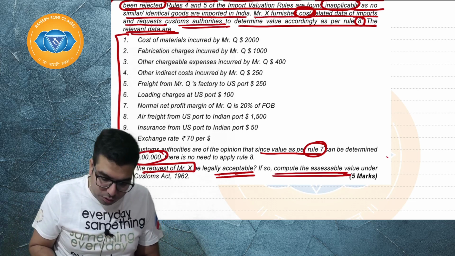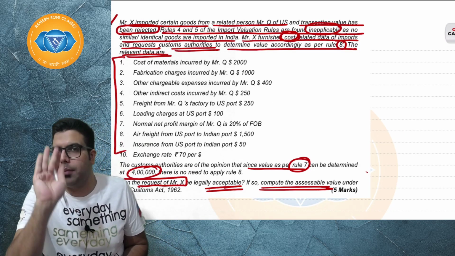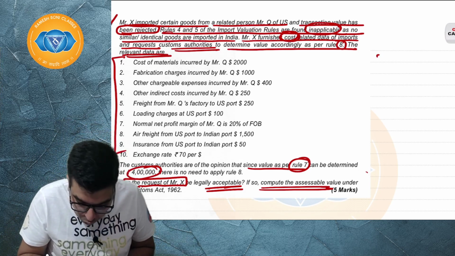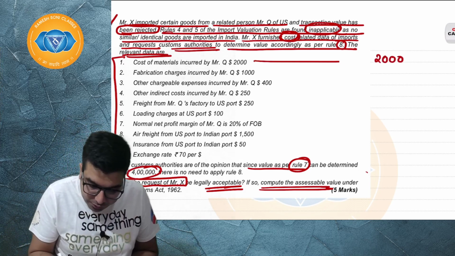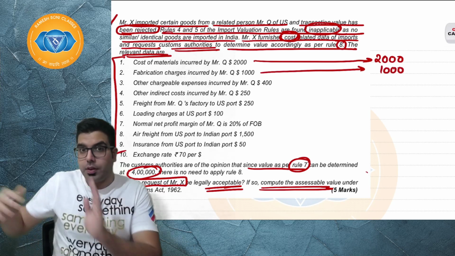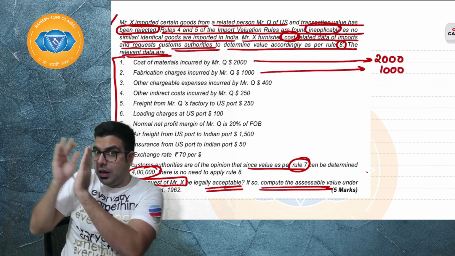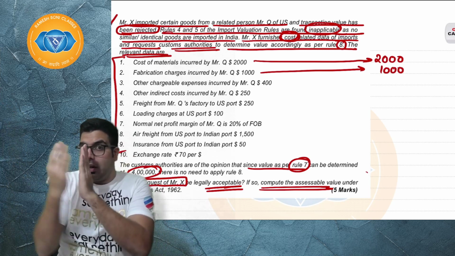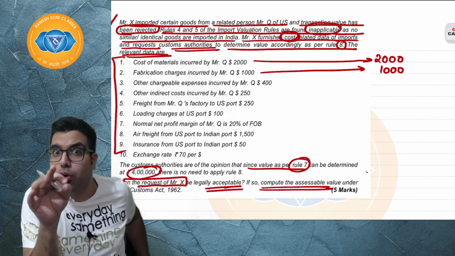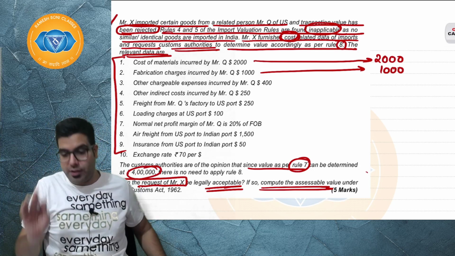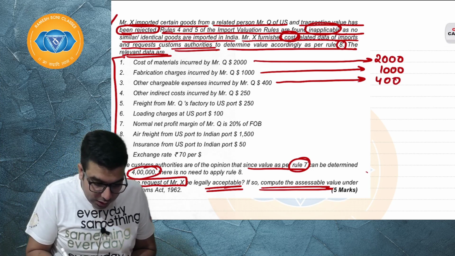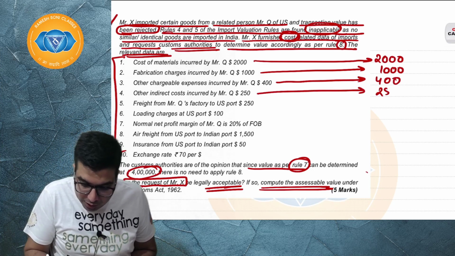Compute the S-level value. Sir, when I compute the S-level value, it comes like this. Everyone listen. Sir, cost of material is 2000 rupees. Okay, I will take 2000. Sir, fabrication 1000. I will take 1000. I am taking the cost from there till here. From there up to the port of importation, I will have to take up to, you remember, up to the port of importation has to be taken. Sir, other expenses 400. Sir, other indirect cost 250.